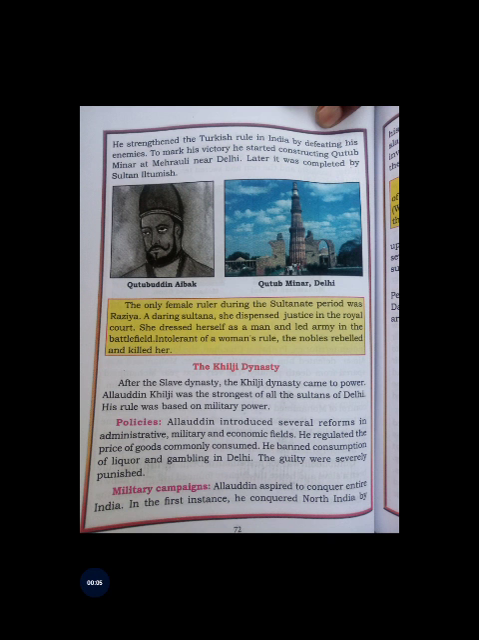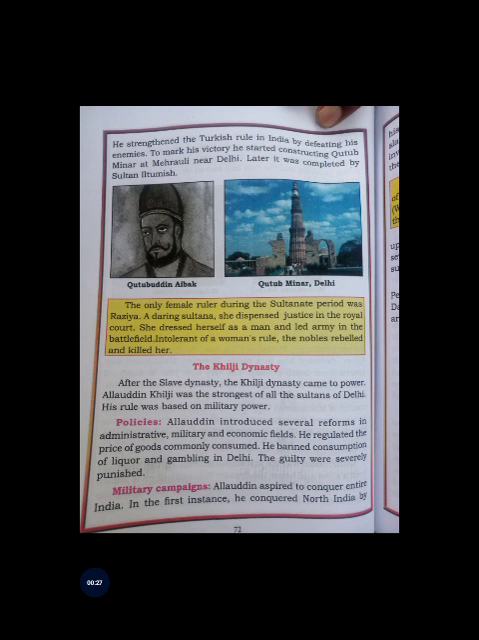So, look at the pictures of Qutbuddin Aibak and the Qutub Minar. We studied about Qutbuddin Aibak and Qutub Minar in the previous class. That is, they belong to the slave dynasty. Today, we will study about the Khilji dynasty. After the slave dynasty, the Khilji dynasty came to power.